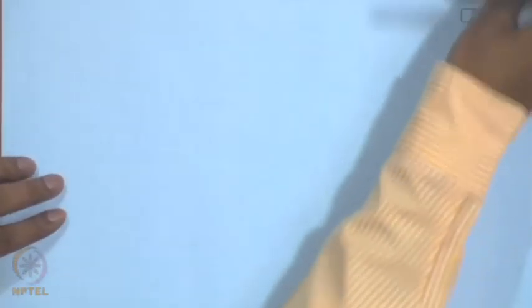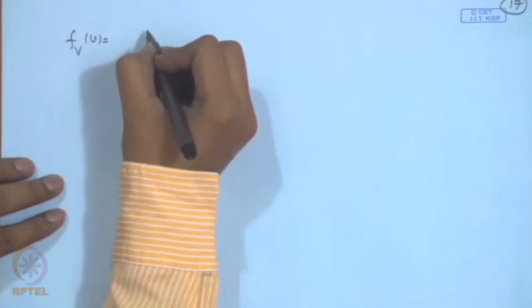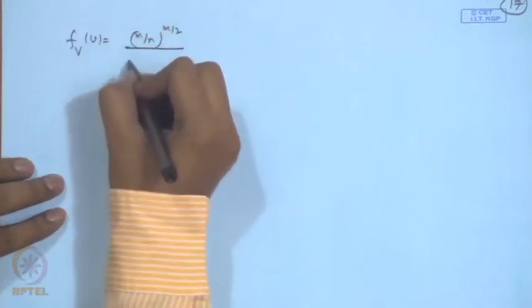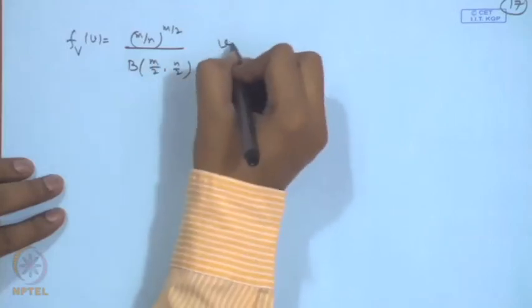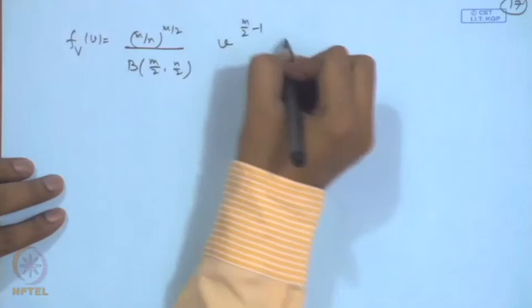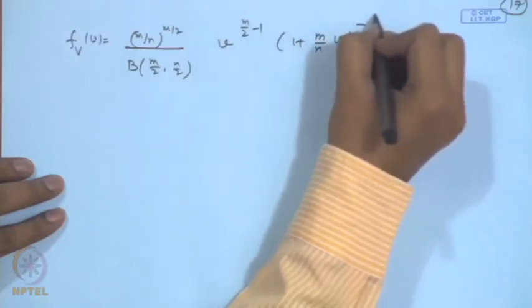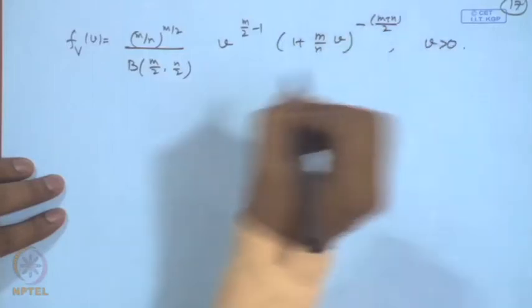The probability density function of f can also be derived. It is equal to (m by n) to the power m by 2 divided by beta(m by 2, n by 2), times v to the power m by 2 minus 1, times (1 plus m by n v) to the power minus (m plus n) by 2, where v is positive.